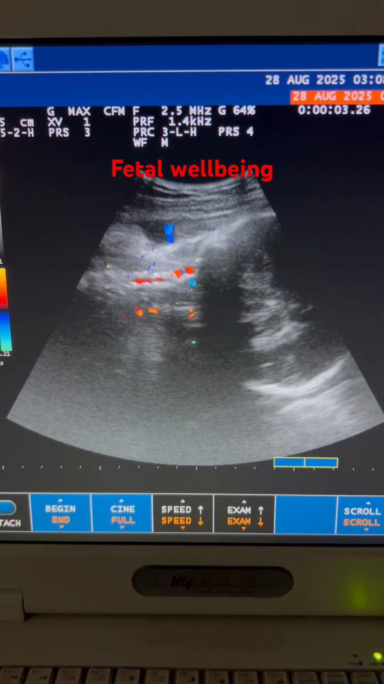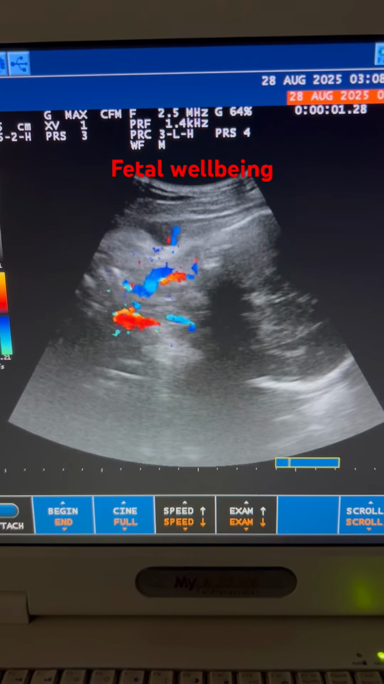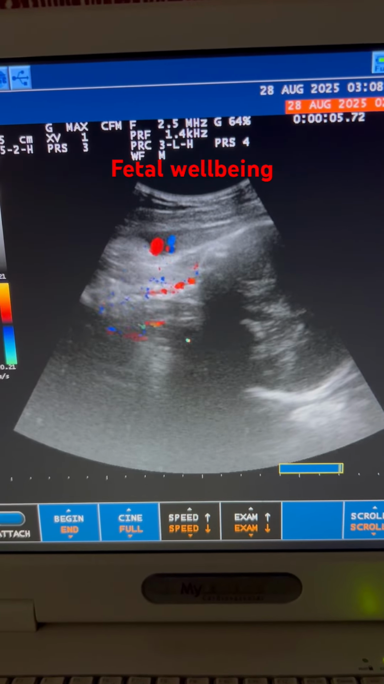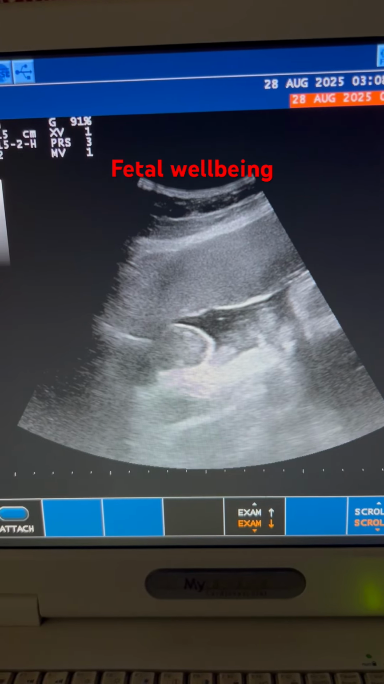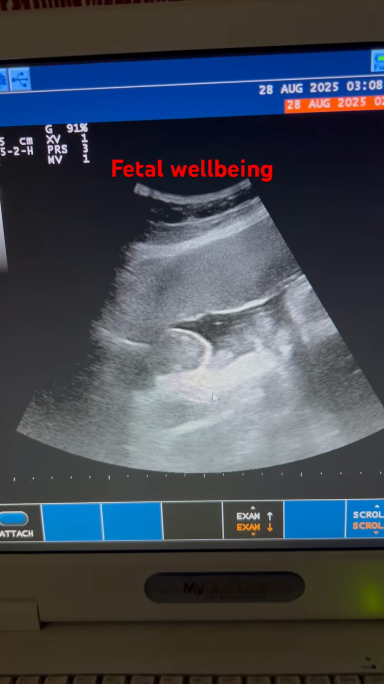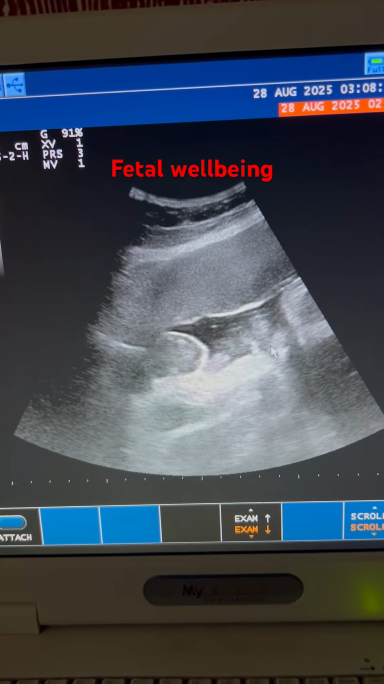This is a view of vertebral artery. You can see cervical spine and vertebral arteries. It's an image showing gender, and it's a male baby showing scrotum here.